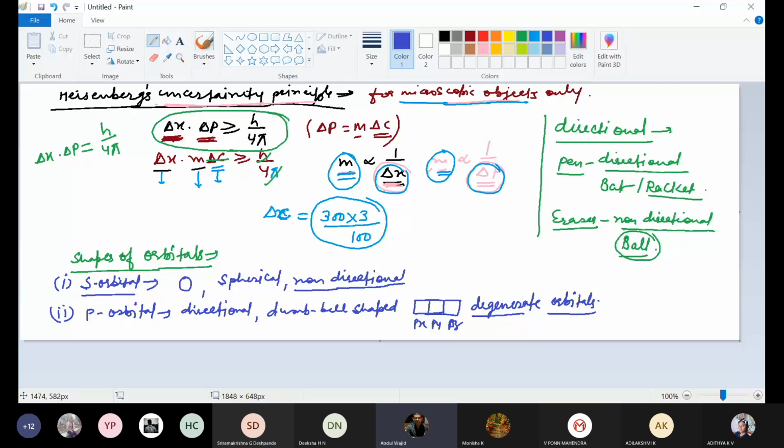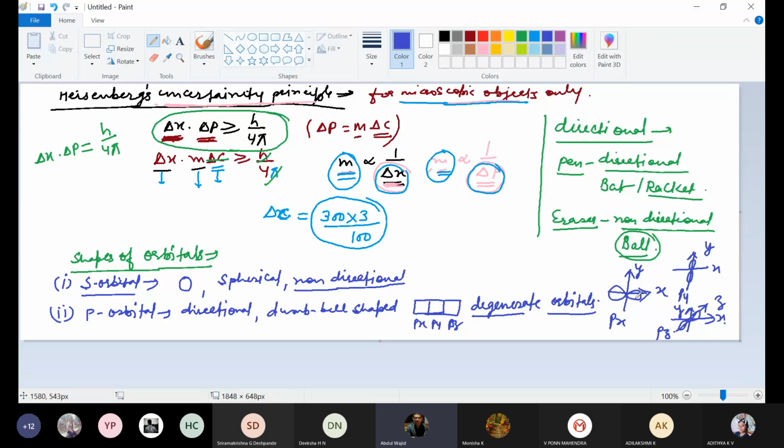Now see, this is px along the x-axis, and if it is along the y-axis, then it will be py, and if it is along the z-axis, x, y, z, then it will be pz.